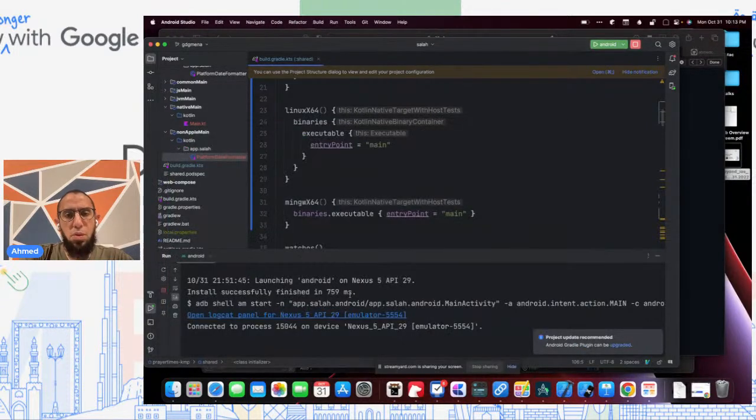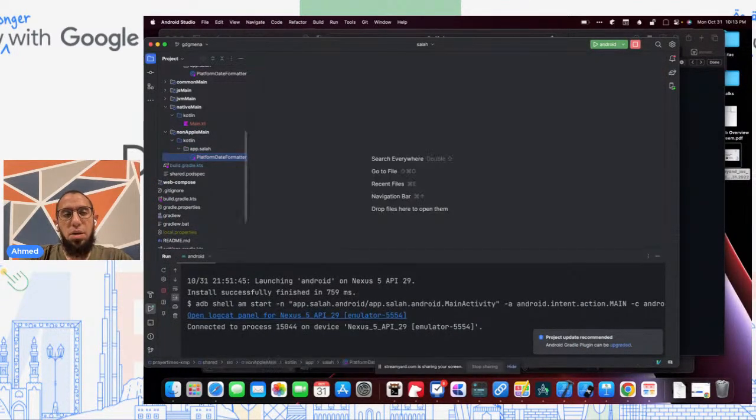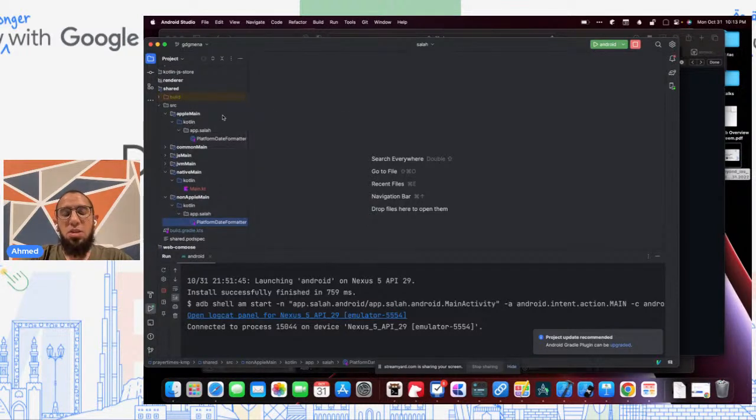Actually, one more thing I want to mention before we wrap up is that the fact that we're now sharing this logic is super powerful. I can now go into common main, being that this common logic is shared between all these different platforms, and say, you know what, hitting the endpoint makes the app slow. I have to spend 2 to 3 seconds to fetch this data from the API, and what I really want to do is cache it. I can build a caching layer and have that caching layer work throughout for Mac, for iOS, for the watch, and so on and so forth.